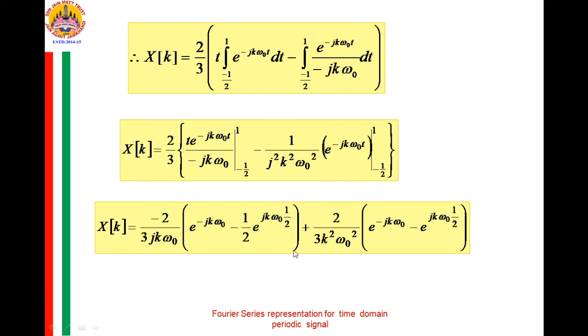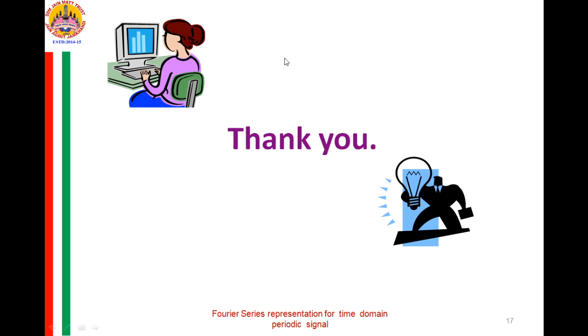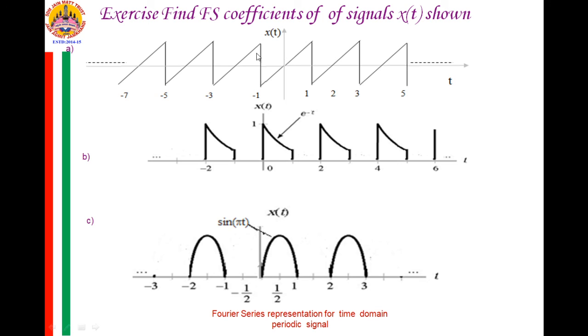This is the x of k. I will leave it as an exercise for you to find the Fourier series coefficient. A similar kind of example was given in the previous slide. You observe that this is periodic with period T equal to 2, and again the amplitude is t. Only the limits you have to change, which we have just now calculated.